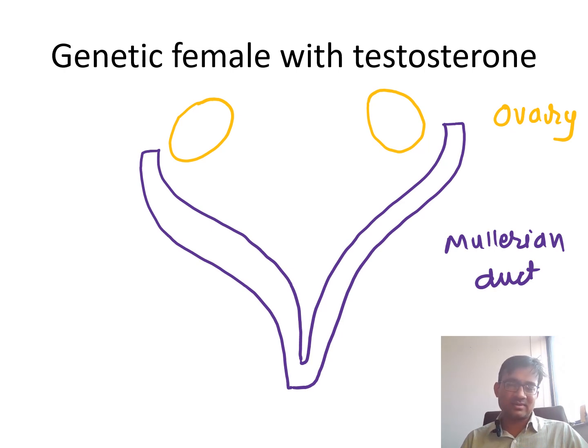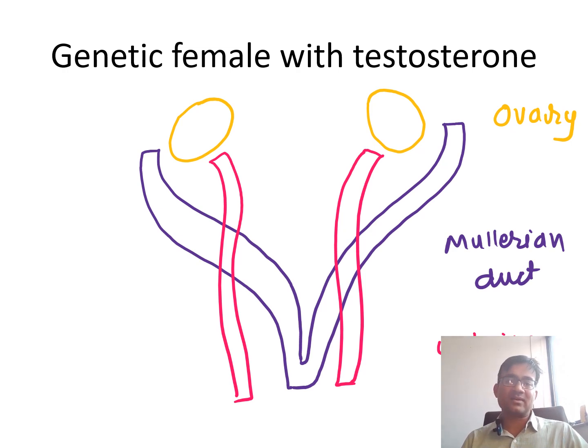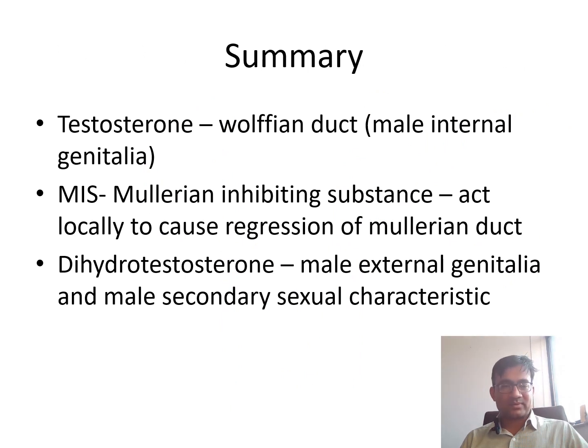Because you have given testosterone, but there is no testis, so there is no secretion of anti-Mullerian substance or Mullerian inhibiting substance. That is why Mullerian duct remnants or internal genitalia will be there. But as a result of testosterone, Wolffian duct, or you can say male external genitalia, will be produced. So to summarize, testosterone is responsible for Wolffian duct, that is male internal genitalia.